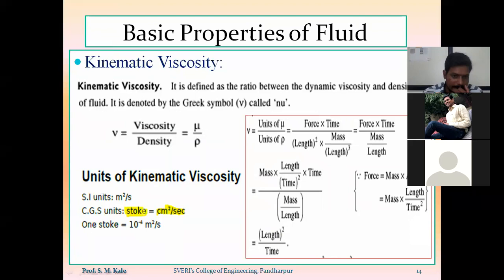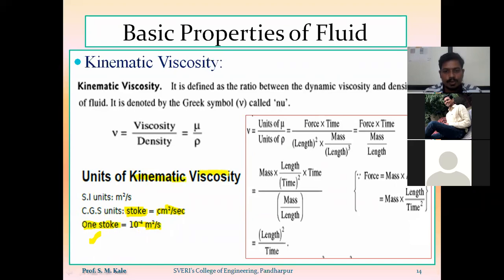The value of 1 stroke is equal to 10⁻⁴ meter square per second. So this is the relationship between the CGS unit and SI unit of kinematic viscosity.